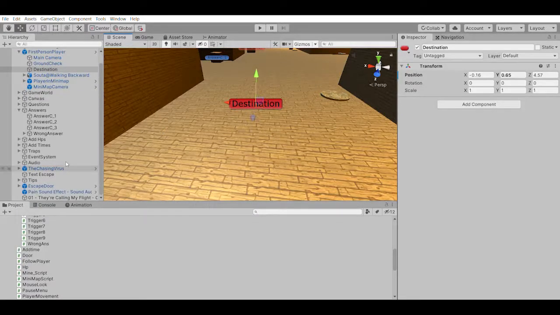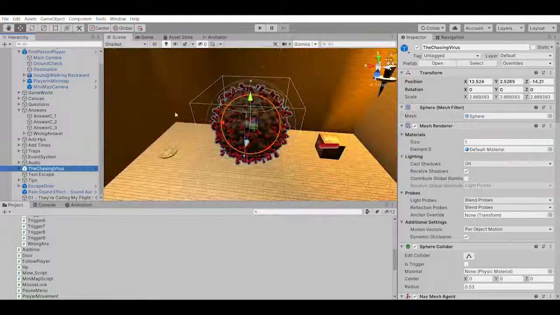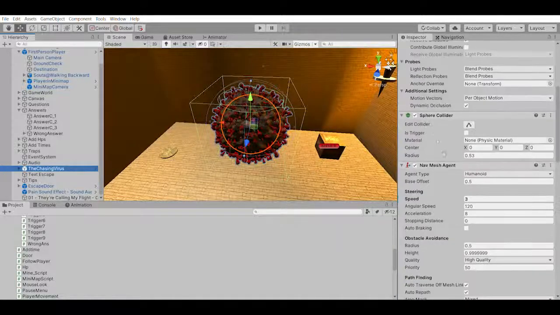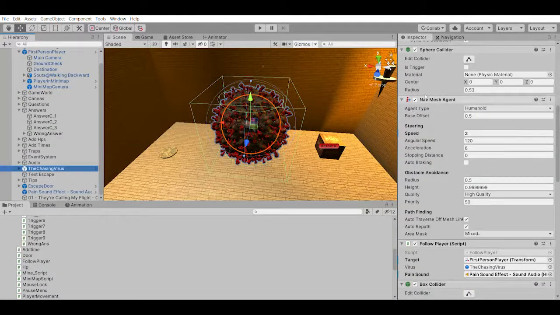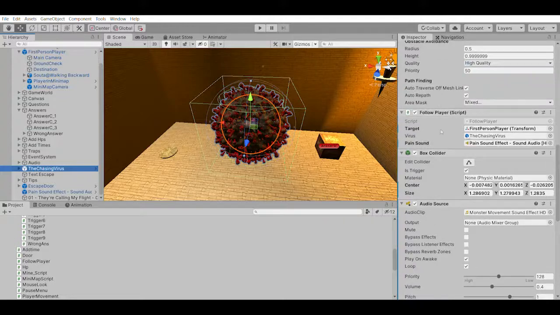After that is the chasing virus. The chasing virus includes a navigation mesh agent to help the virus find the shortest path to follow the player by using the follow player script.